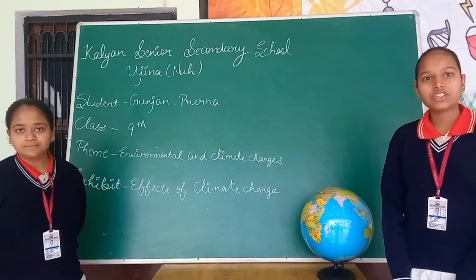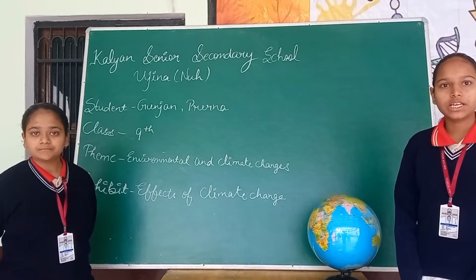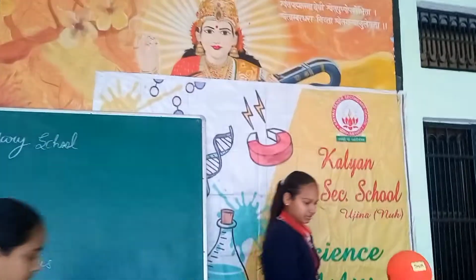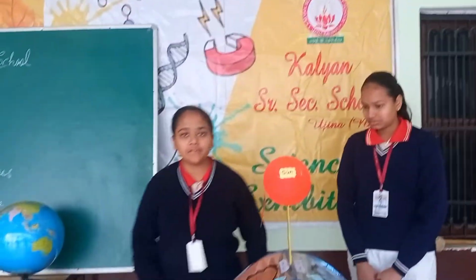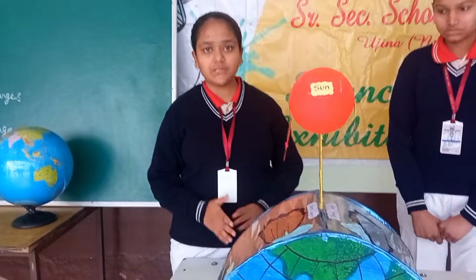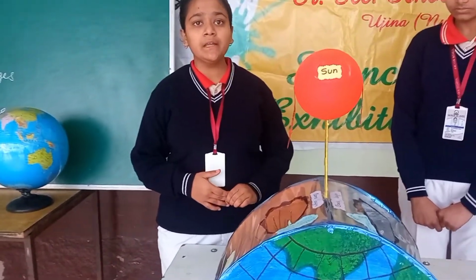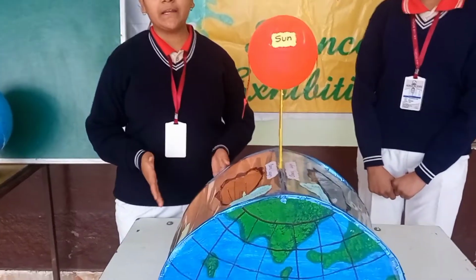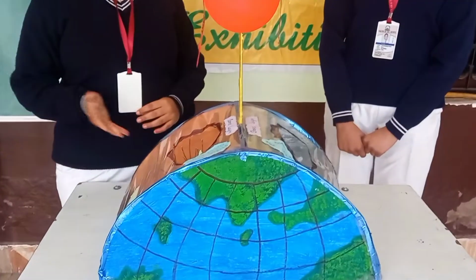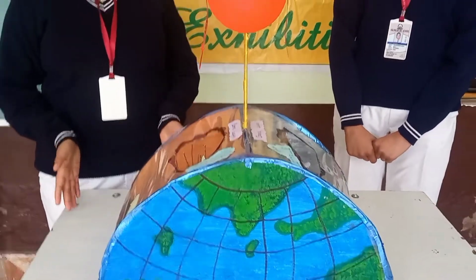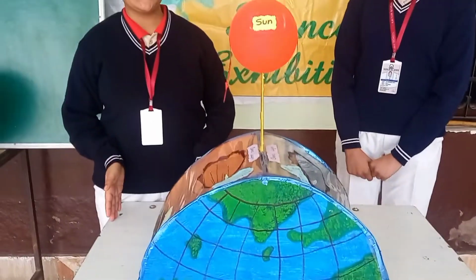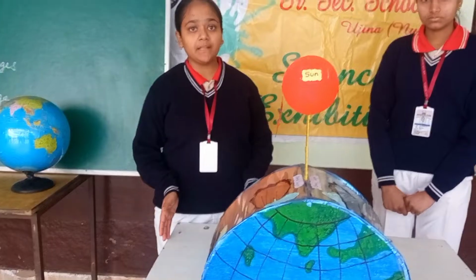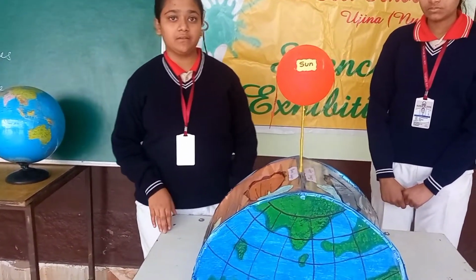Our model shows the effect of climate change based upon the theme environmental and climate change. Climate change refers to the change in the environmental conditions of the earth. This happens due to many internal, external factors and human activities. This climate change affects life on the earth in various ways. It has various impacts on the ecosystem and ecology. Due to these changes, a number of species of plants and animals have got extinct. So we would like to spread the awareness, save earth and climate.